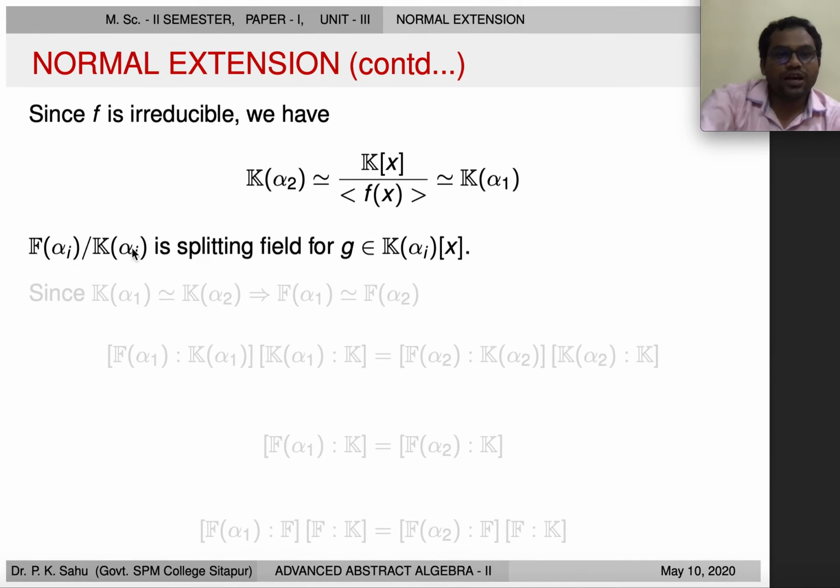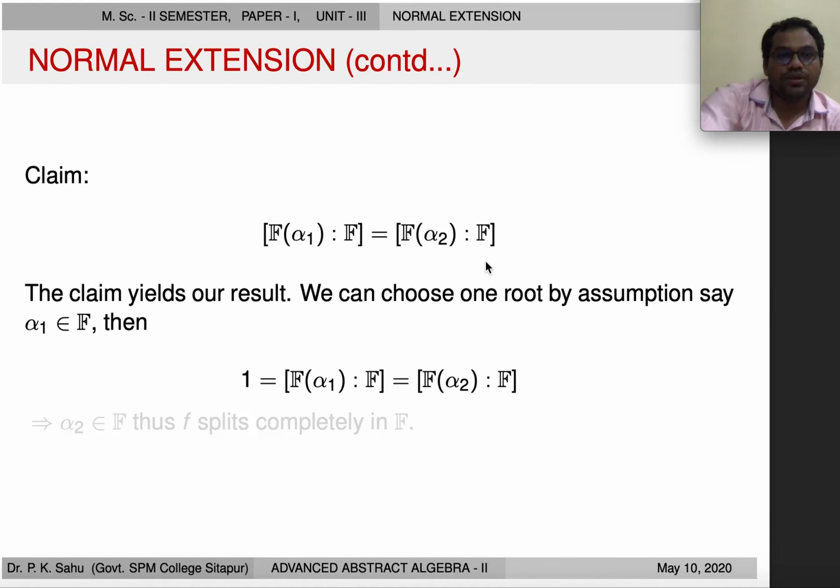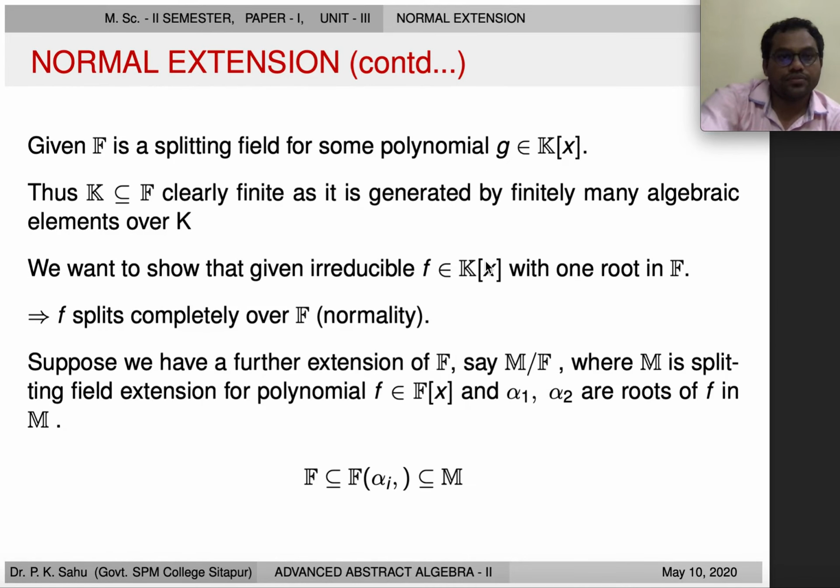Now M(αi) over K(αi), here i is equal to 1 and 2. Suppose i is equal to 1, then M(α1) over K(α1) is a splitting field for g which lies in K(α1)[x]. Why? This just follows from what we have been given. What we have been given: F is a splitting field for some polynomial g which lies in K[x]. Now we are adjoining α1 here, then M(α1) is a splitting field for some polynomial g which lies in K(α1)[x].